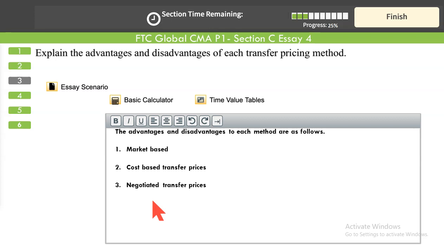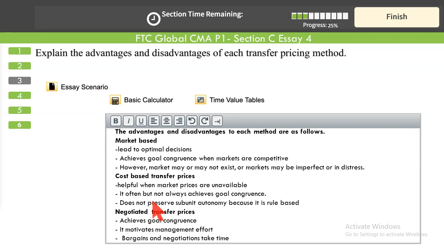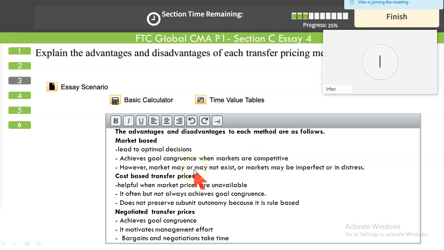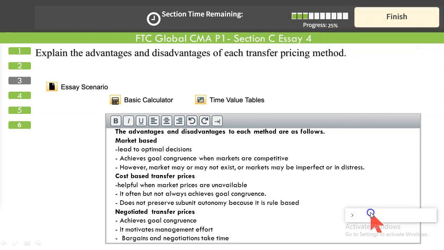Just a sufficient answer. Write this and you are good to go. You will get full credit for this, right? Just you can give these advantages, disadvantages. This way you don't need to explain every advantage or disadvantage in detail. Just this is sufficient. Lead to optimal decisions. Achieve goal congruence when markets are competitive. It's self-explanatory. You don't need to overdo things, right? Because you have other questions to answer too. All right, then we have the next question.